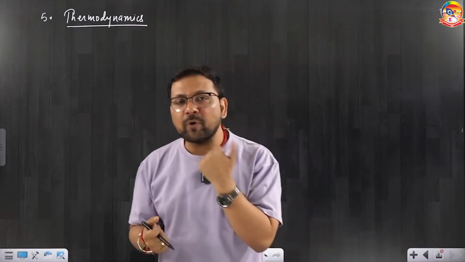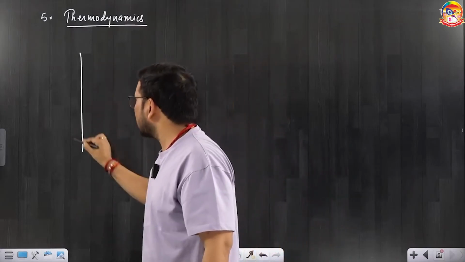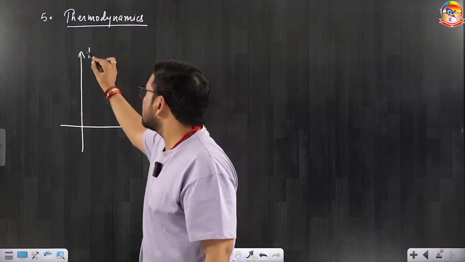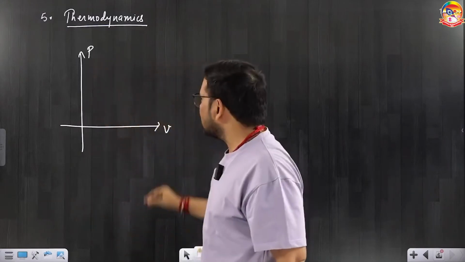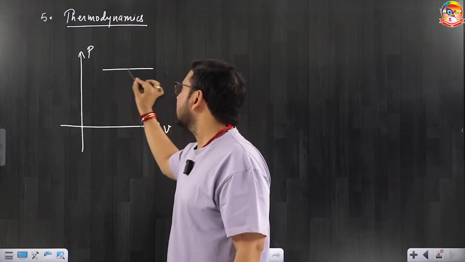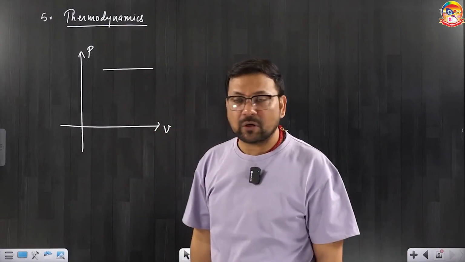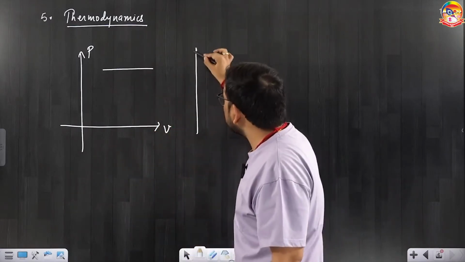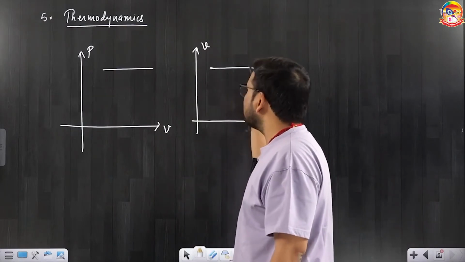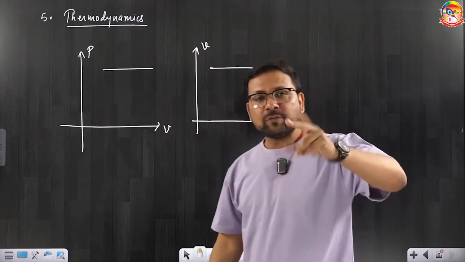So all the slopes of graphs: if you are drawing a PV graph, which is also called an indicator diagram, and you draw it like this, this is isobaric because pressure is constant. Sometimes the question will change this to VP, and that becomes isochoric. So PV, VP interchange.